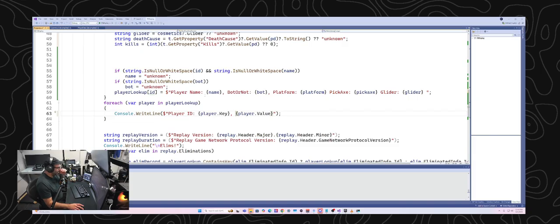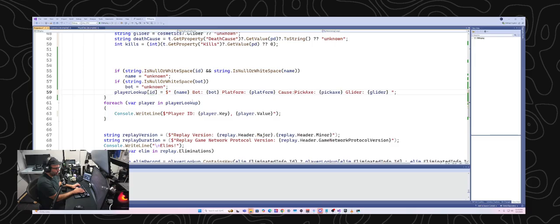I'm going to try to condense the text a little bit because it's hard to read everything. Maybe I'll just make this a little bit shorter. Platform, pickaxe, glider. Name. Should I add death cause here?